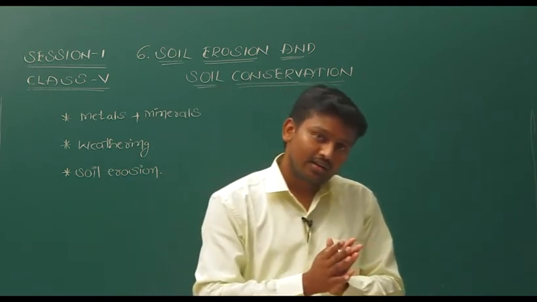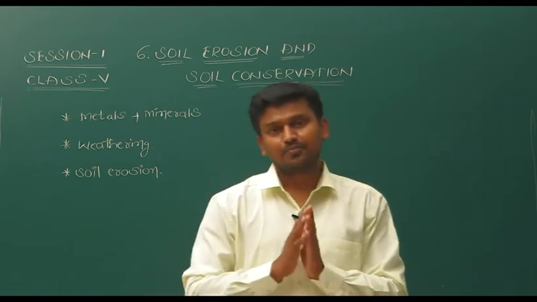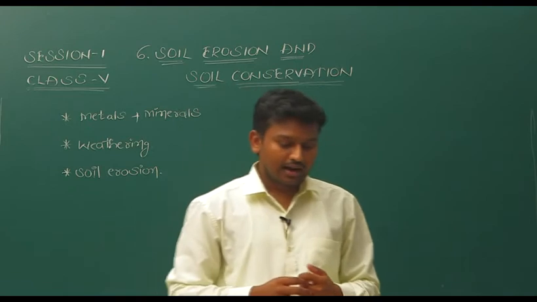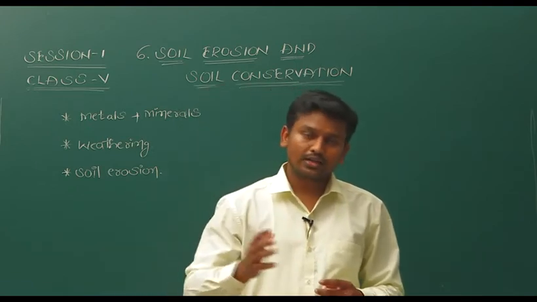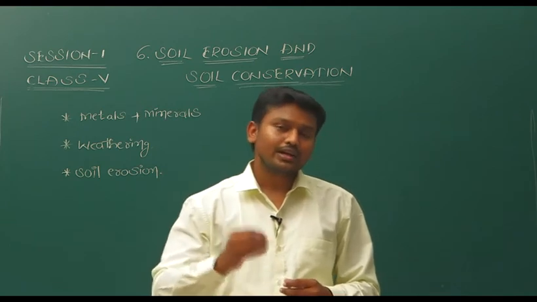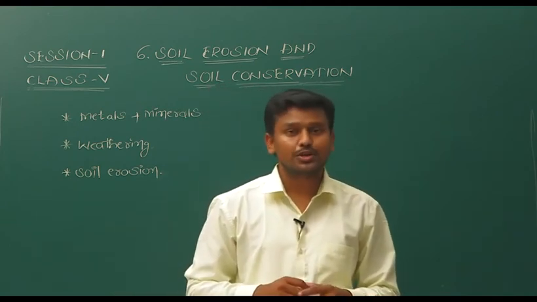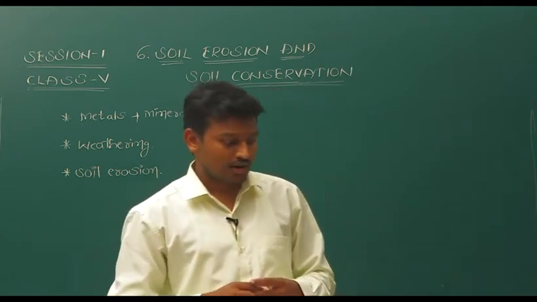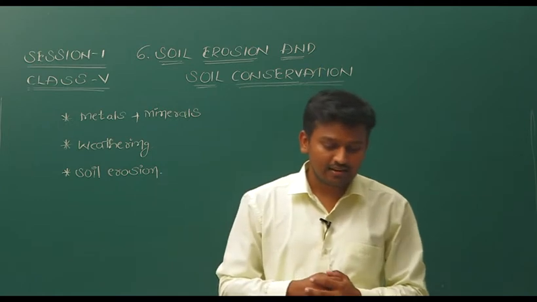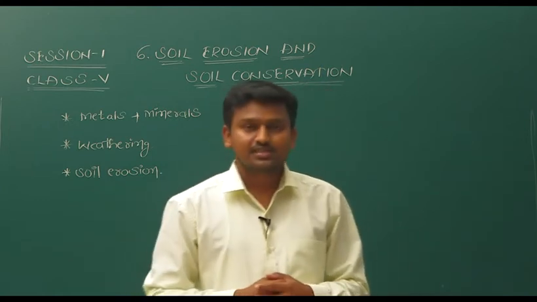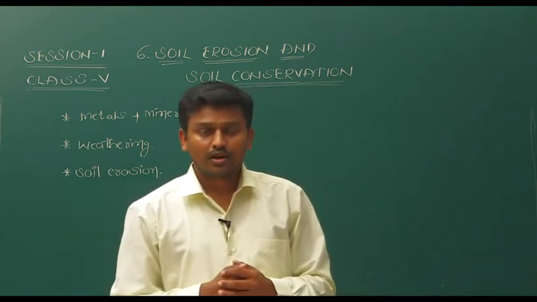So with that, plants cannot grow properly in that land. And as I said, for this soil erosion, if we control the agents that are responsible for it, then we can control soil erosion. How? In the first one, let us see here, running water causes soil erosion.